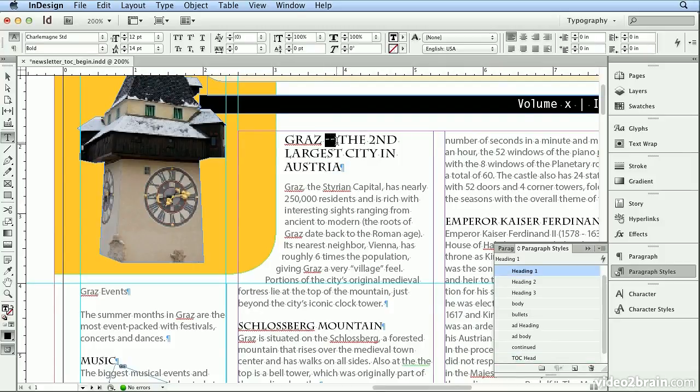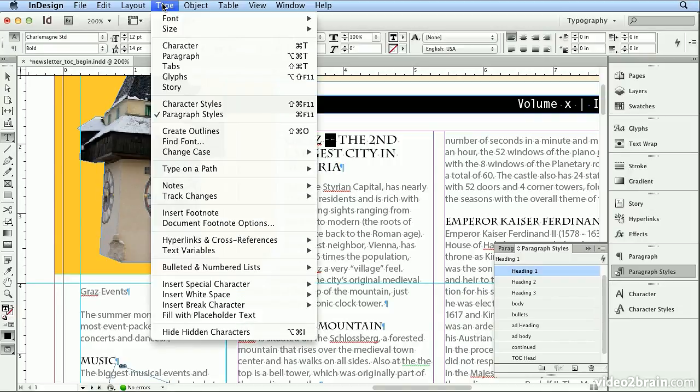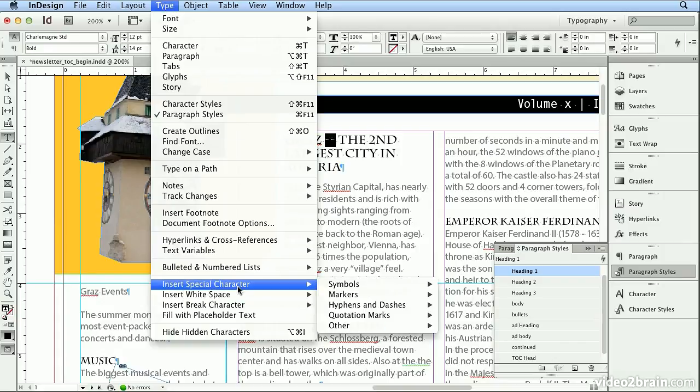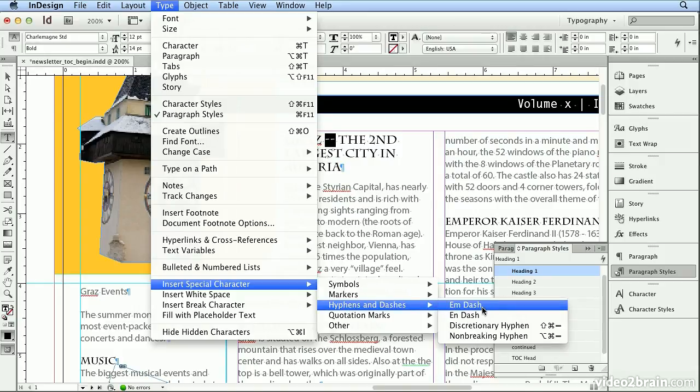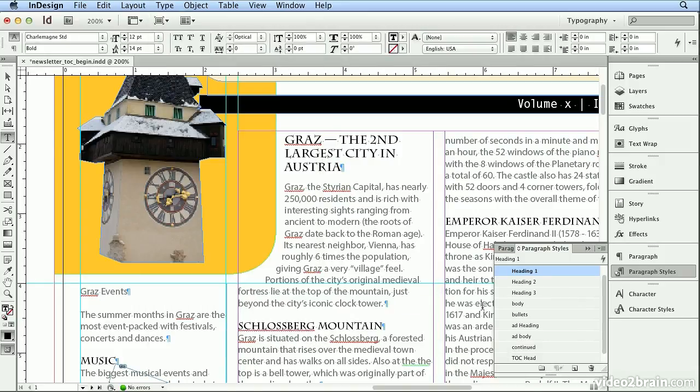And I'll highlight this double hyphen and replace it with the proper typographically pleasing M dash. Under Type, Insert Special Character, Hyphens and Dashes, I'll choose M dash, and that looks great.